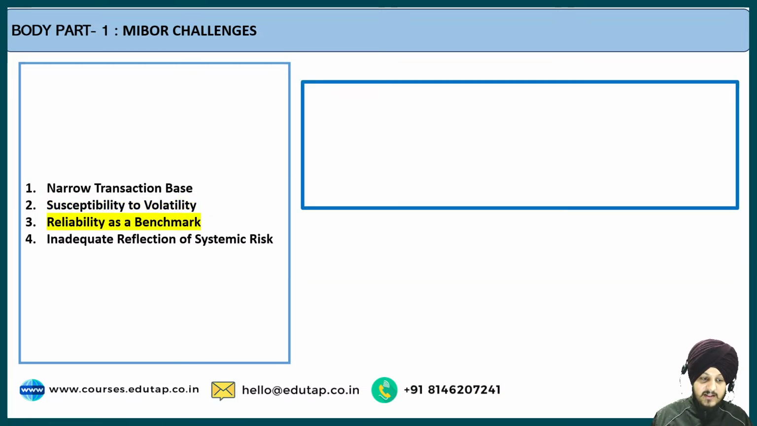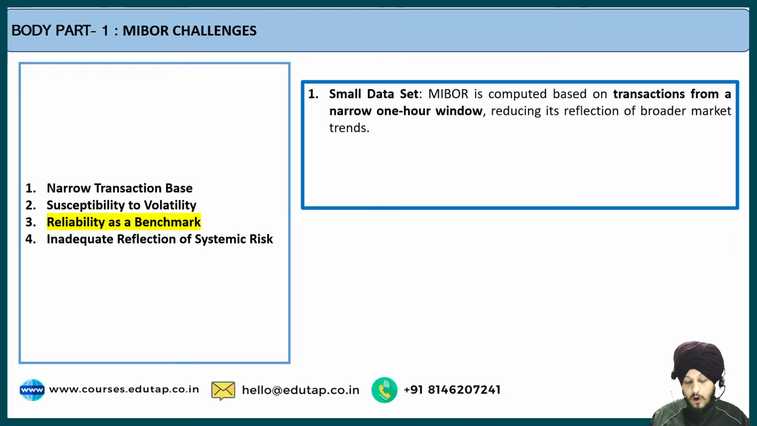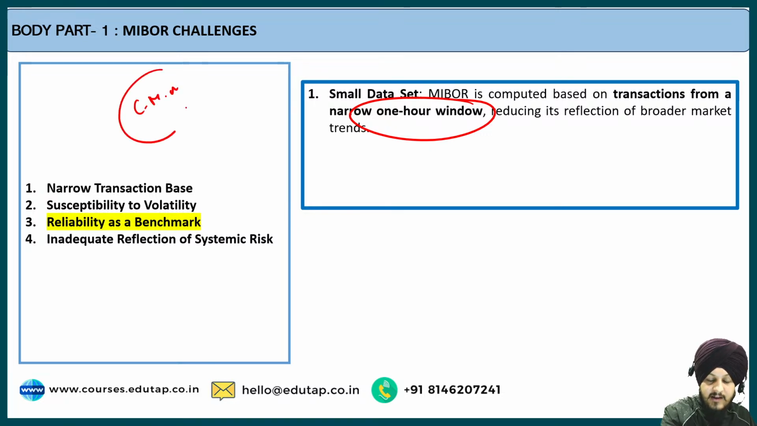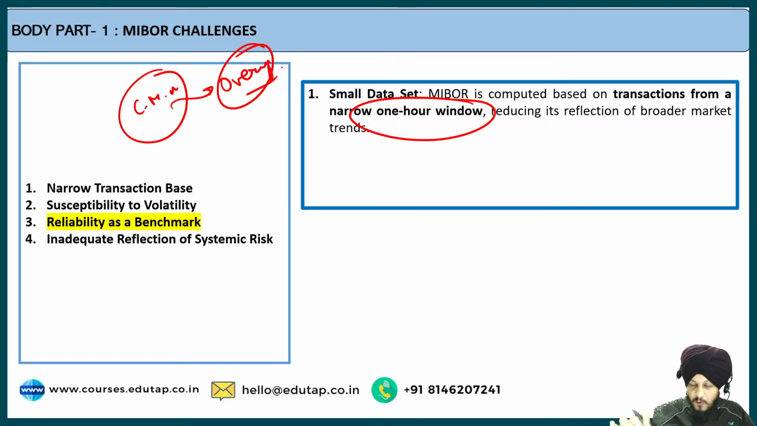The third point is regarding the reliability as a benchmark. MIBOR is computed based on transactions from a narrow one-hour window. As I told you, it is based on the call money market, and call money markets are for the overnight only. A very short window is opened to do this whole call money market. Just for your information, the window time is 9 to 10 a.m. Fine. So that is the window time that is taken into consideration.